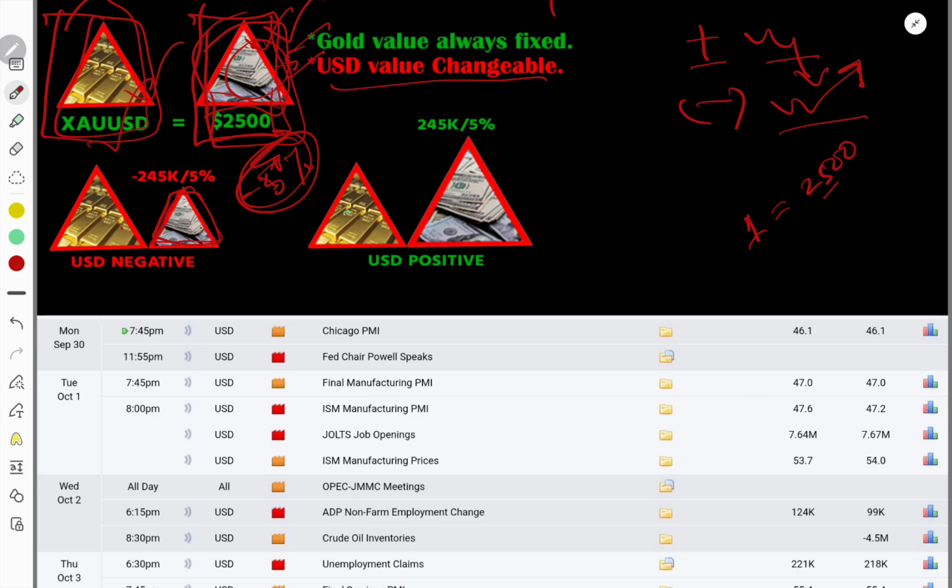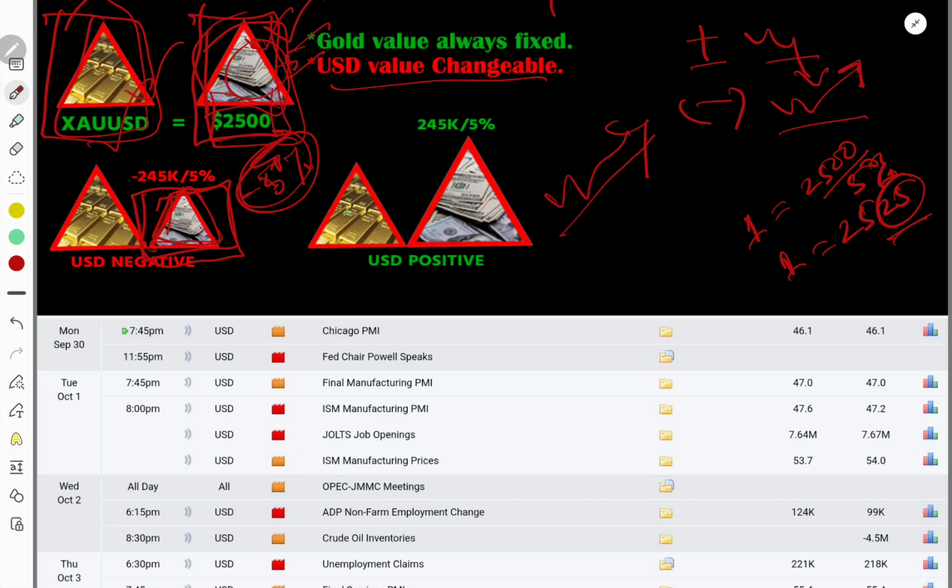If USD gets 5% weaker, we have to buy one gold bar with 2525, that means $25 more. That means the United States dollar is weaker than gold. So when USD gets weaker, gold goes up. This is the simple theory: gold value is going to increase. Keep this in your mind.